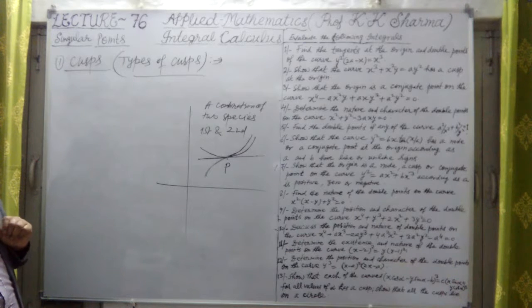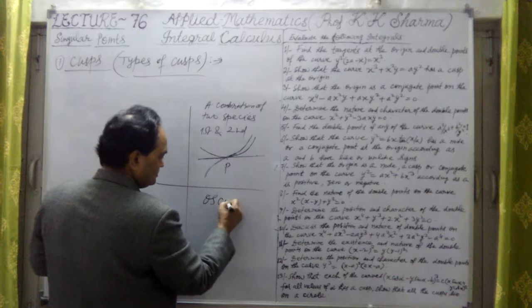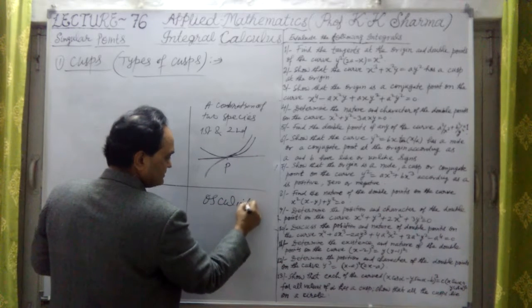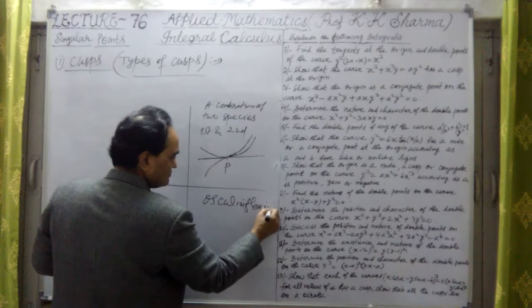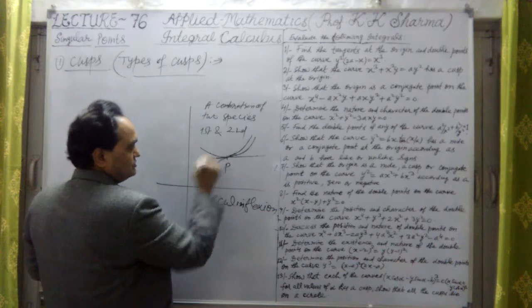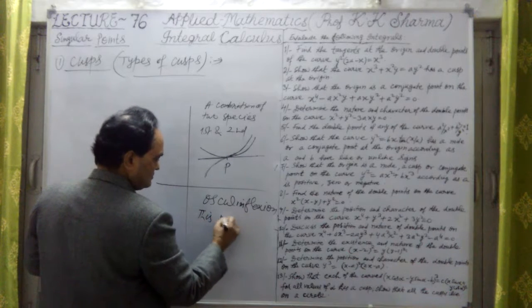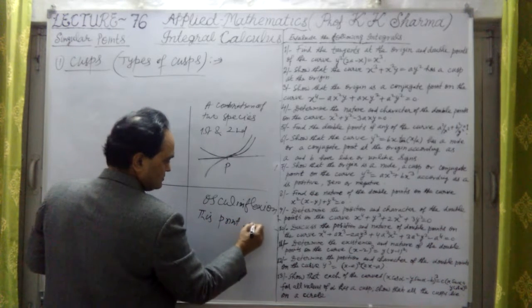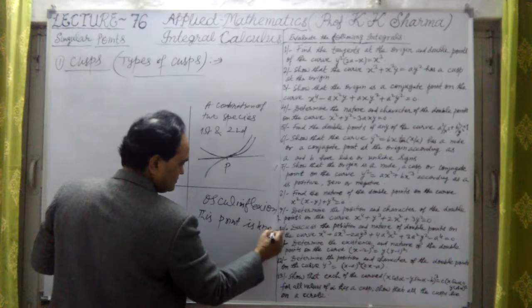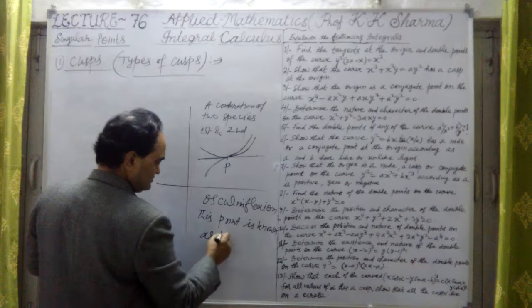Oscul, O-S-C-U-L, inflection. This point is known as point of Oscul-inflection.